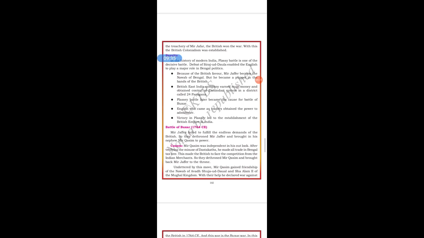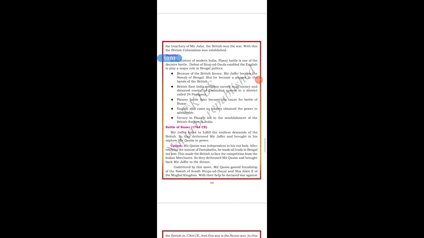So they dethroned Mir Qasim and brought back Mir Jafar to the throne. Next what happened, students? Mir Qasim was a person with an independent outlook. So after verifying the misuse of dastakats, he made all trade in Bengal tax free, because according to that dastakat, students, the British were allowed to do their businesses without paying taxes.